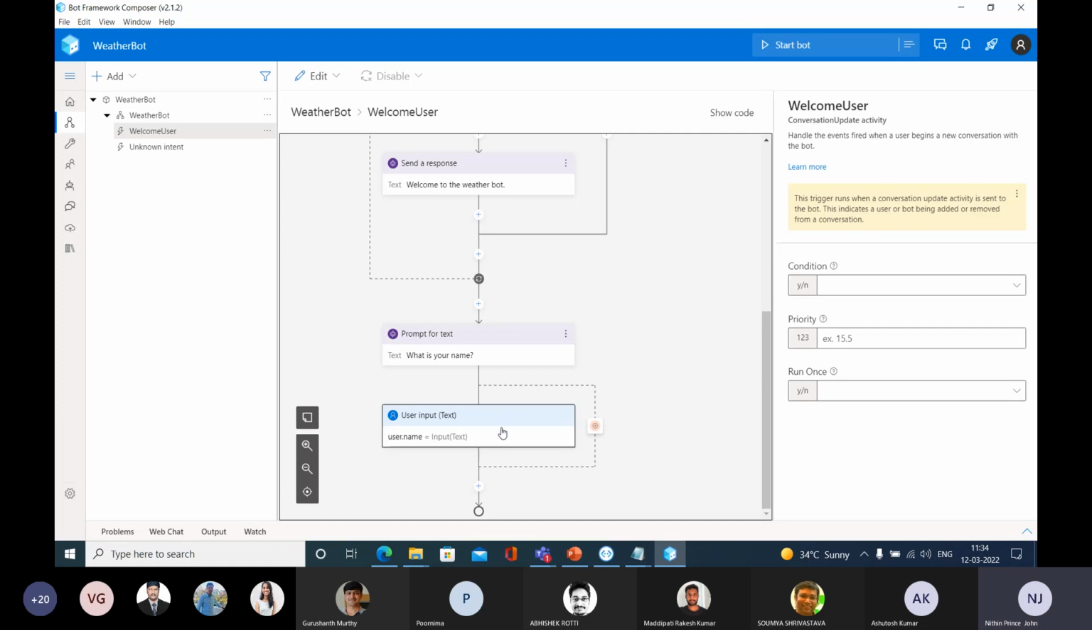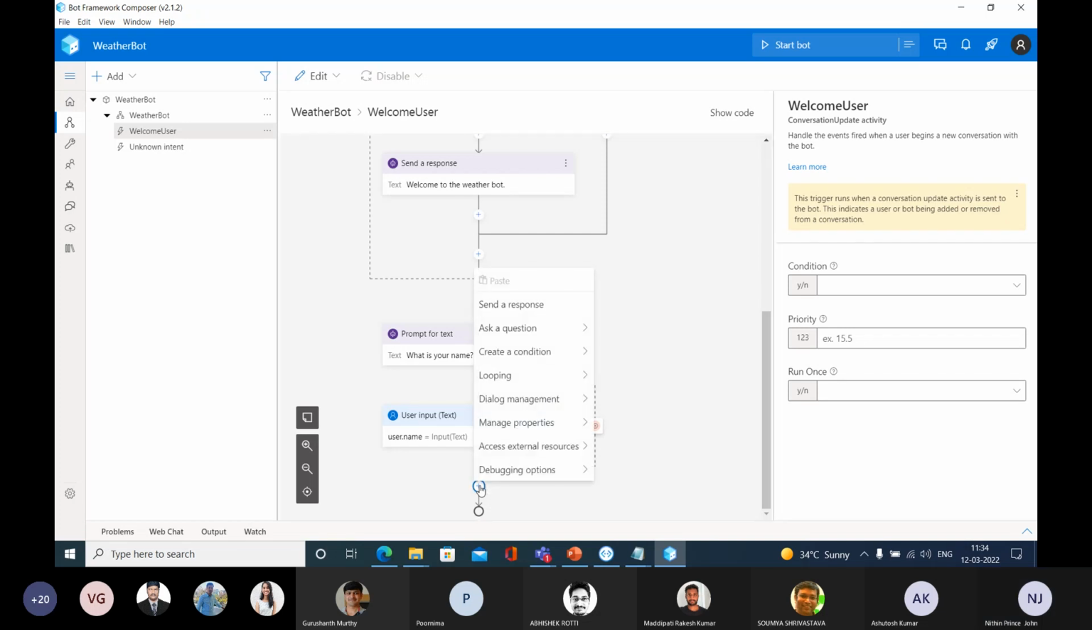Then come down, go and select this last add button. And when a user types his or her name, then the bot is going to reply with the appropriate message. For example, if I am typing my name as Nithin, then the bot is going to say, hi Nithin, nice to meet you. So the bot is going to give a message for that.